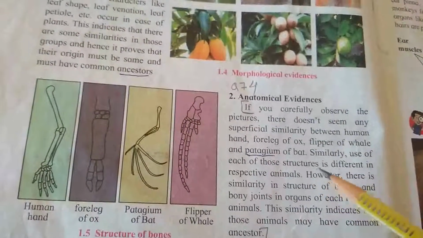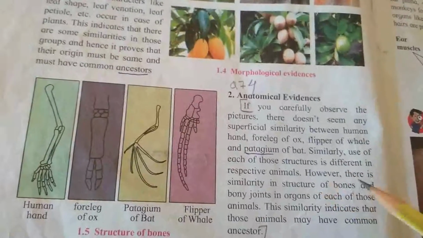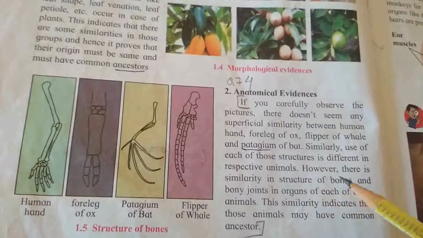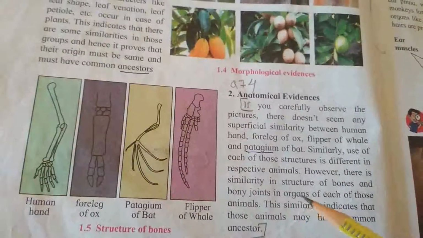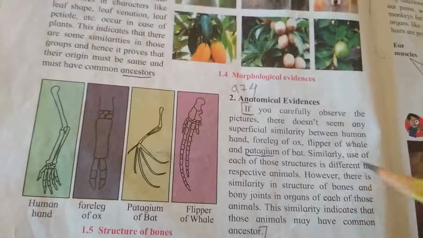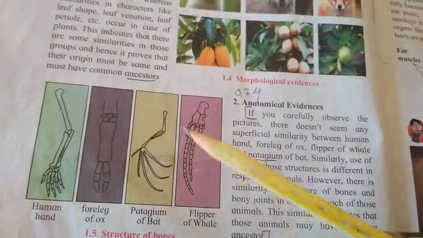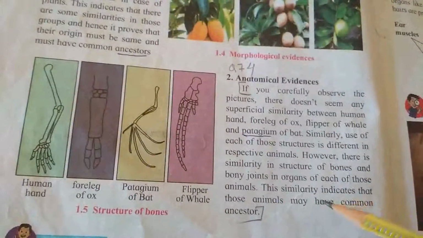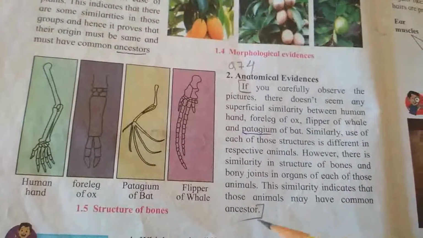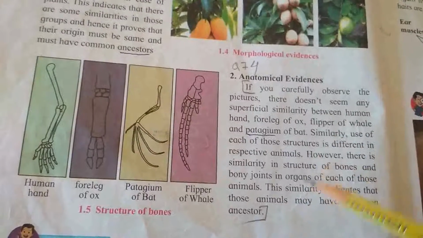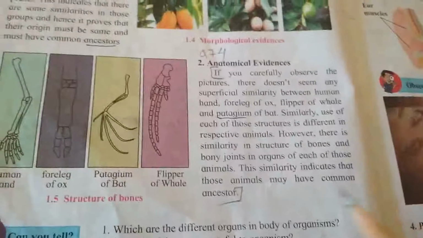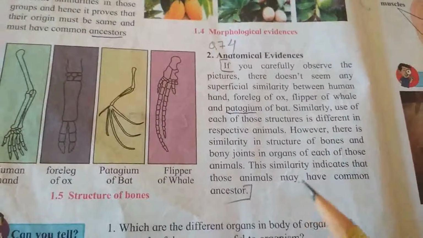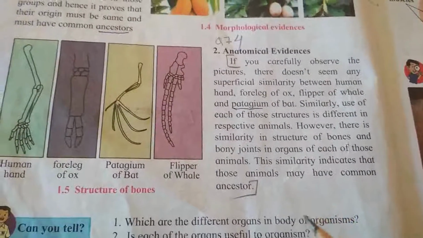Similarly, the use of each of those structures is different in the respective animals. However, there is a similarity in the structure of bones and bone joints in the organ of each of those animals. The bone structure is the same and the joints are the same. This similarity indicates that those animals may have a common ancestor. So this is the structure of bones.